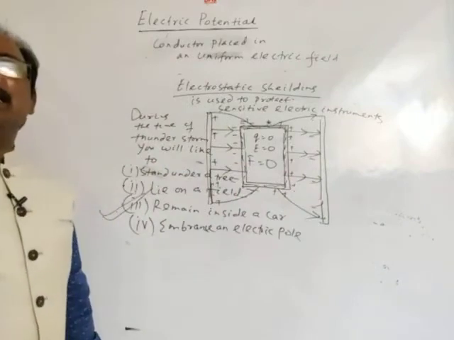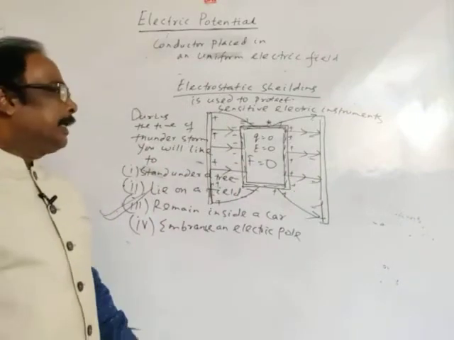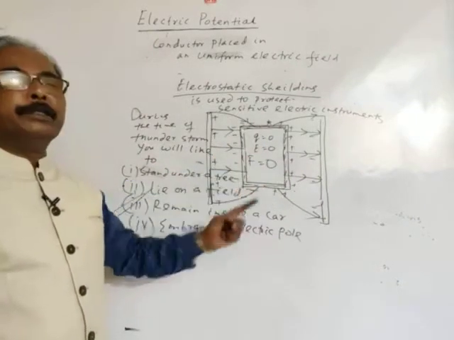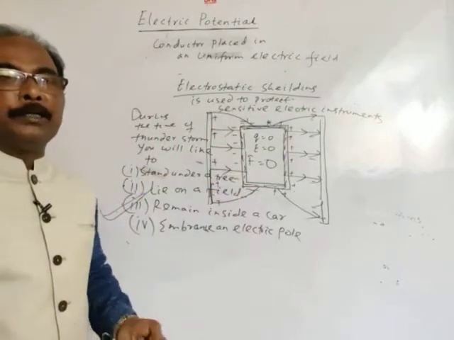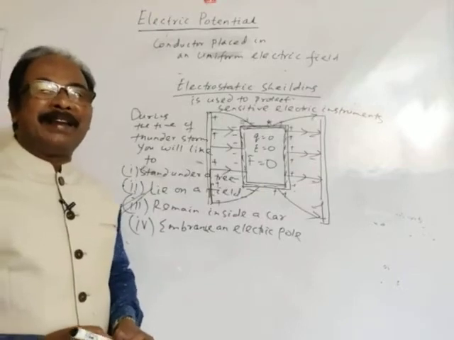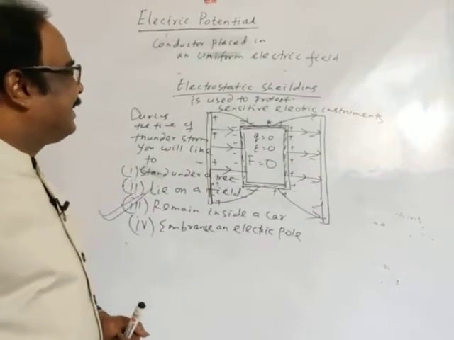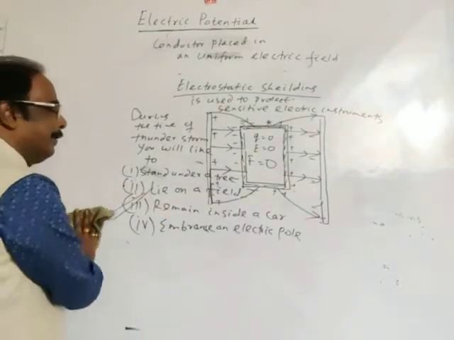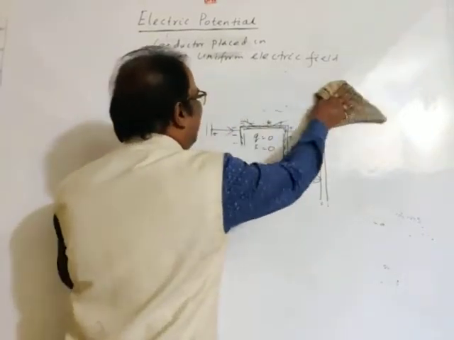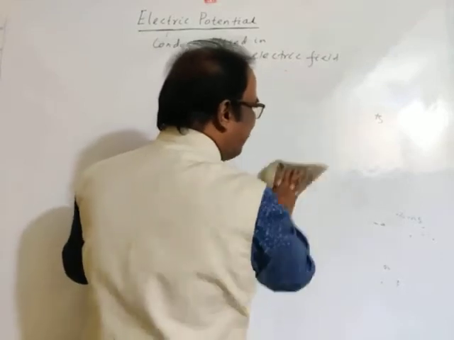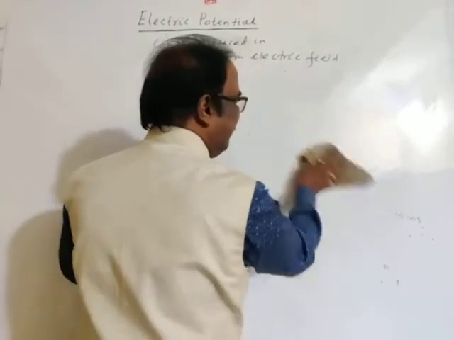Sensitive instruments are kept in a metallic box, because the inside of a metallic box is free from electric field, so it provides electrostatic shielding. Then we go to our further discussion.